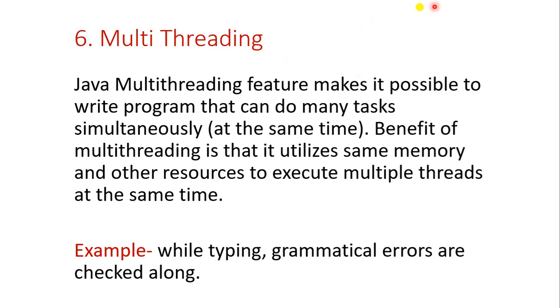If one task is performing its action on one program, then it is called a single thread, which is used in C and C++, the programs which we have written. But in multi-threading in Java, many tasks, 1 2 3 4, are performing their action simultaneously at the same time in one program, and then it is called multi-threading.